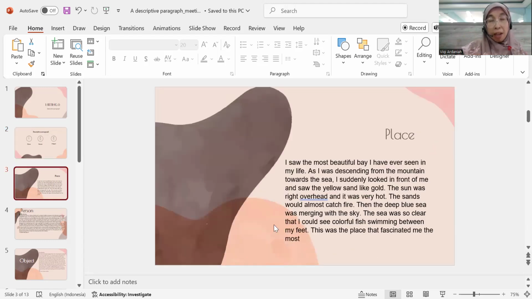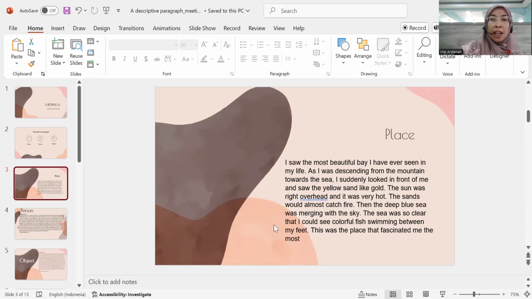In describing a place, let's say: I saw the most beautiful bay I have ever seen in my life. As I was descending from the mountain towards the sea, I suddenly looked in front of me and saw the yellow sand like gold. The sun was right overhead and it was very hot. Sands would almost catch fire, and the deep blue sea was merging with the sky.